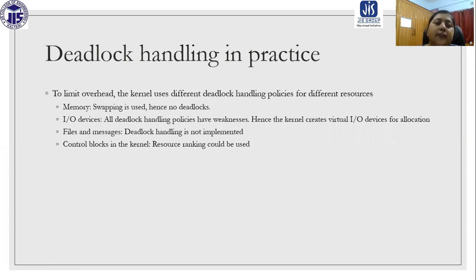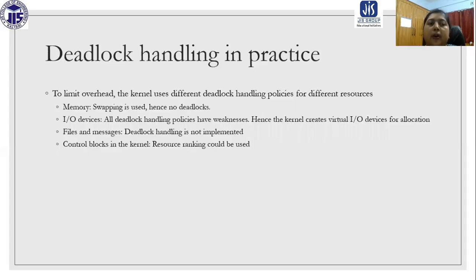For IO devices, all deadlock handling policies have weaknesses, hence the kernel creates virtual IO devices for allocation. If you talk about files and messages, deadlock handling is not implemented. And for control blocks in the kernel, resource ranking could be used. So these are the policies for deadlock handling in practice.